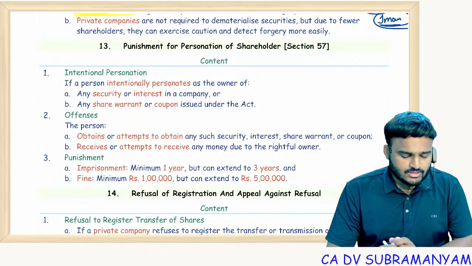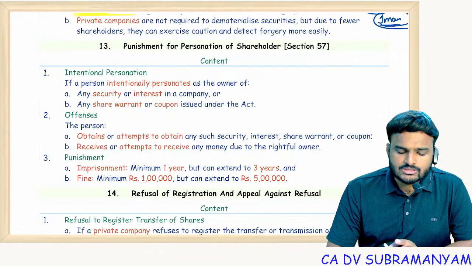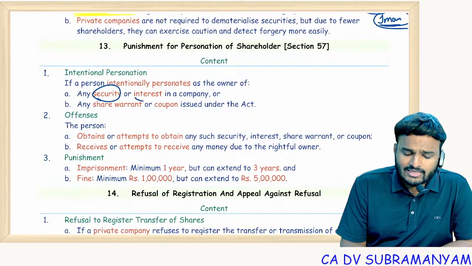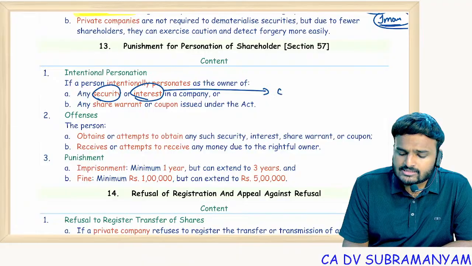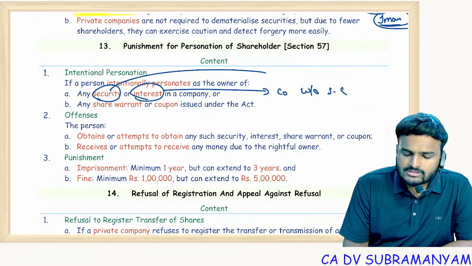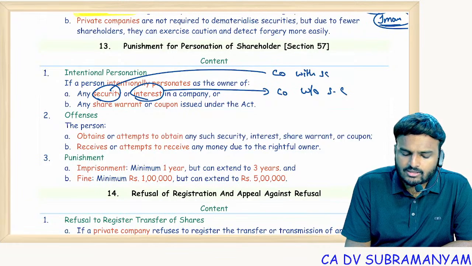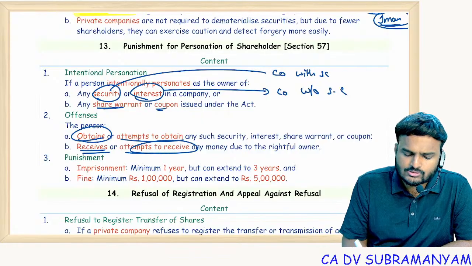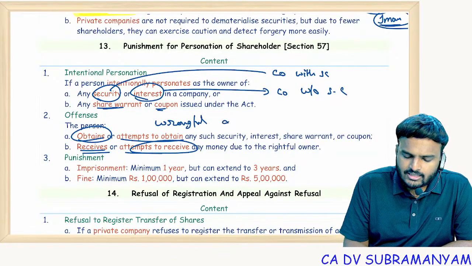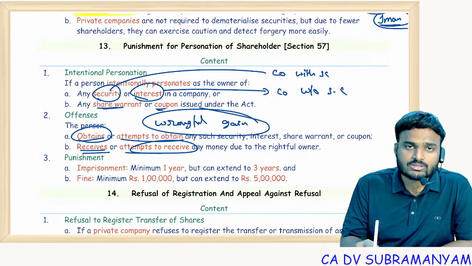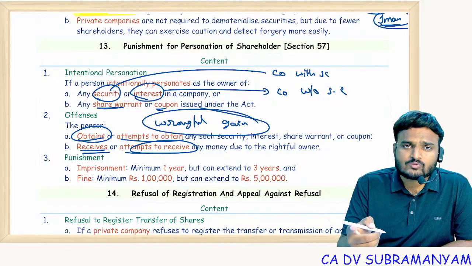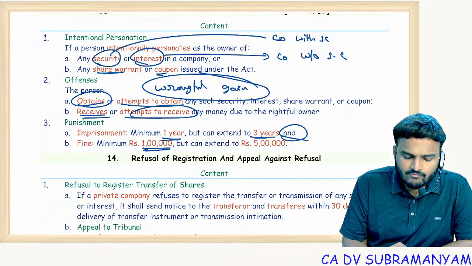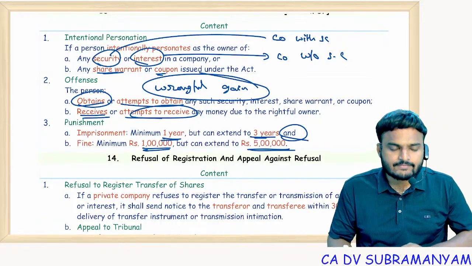Fine. So section 57, punishment for personation of a shareholder. If you are intentionally changing your identity in order to claim a security or claim an interest in a company, the word interest is with respect to a company without share capital, and the word security is with respect to a company with share capital, or obtaining a share warrant or coupon. So either you obtain or attempt to obtain, receive or attempt to receive any wrongful gains. Whether you received it or not, no matter, the punishment is minimum 1 year, maximum 3 years imprisonment, and a minimum fine of 1 lakh, maximum fine of 5 lakhs. Clear?